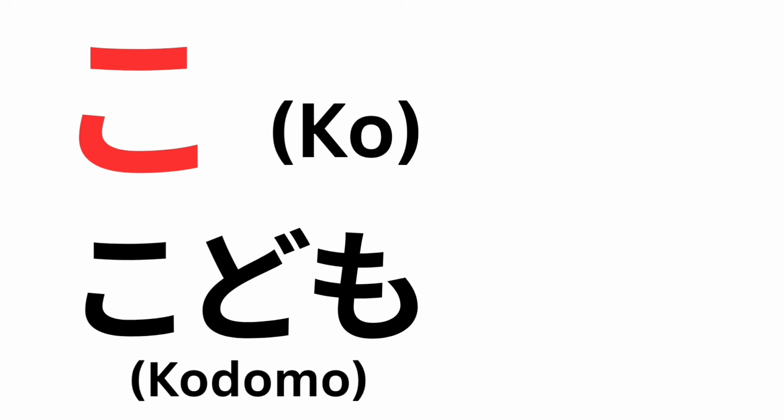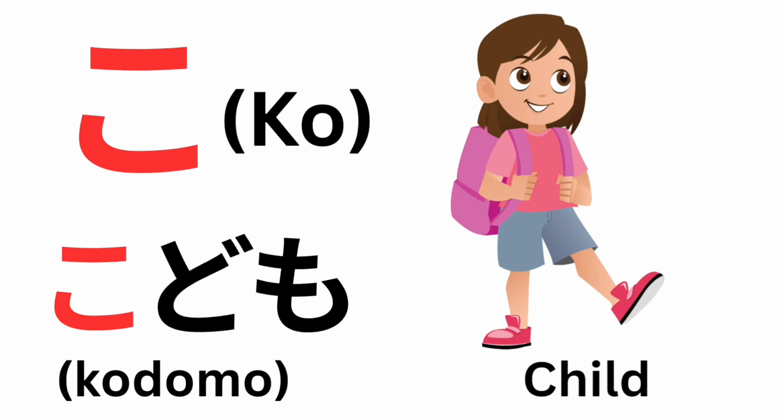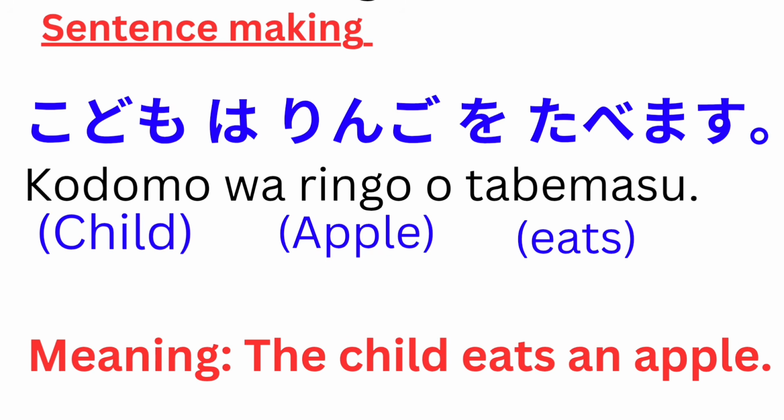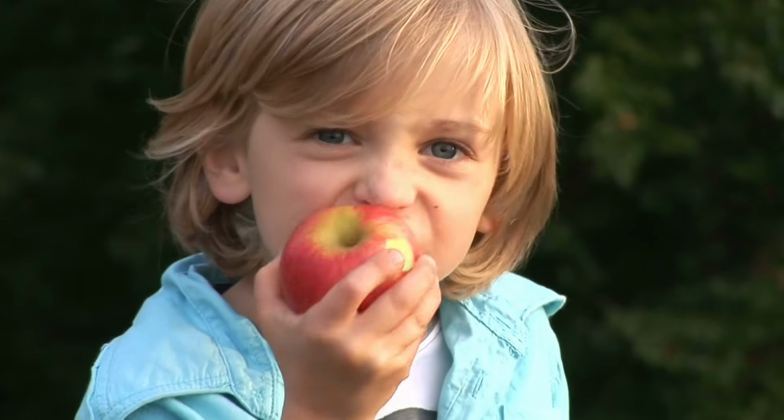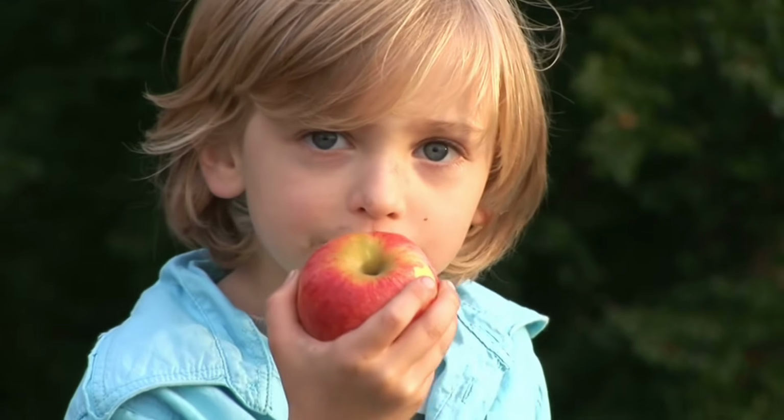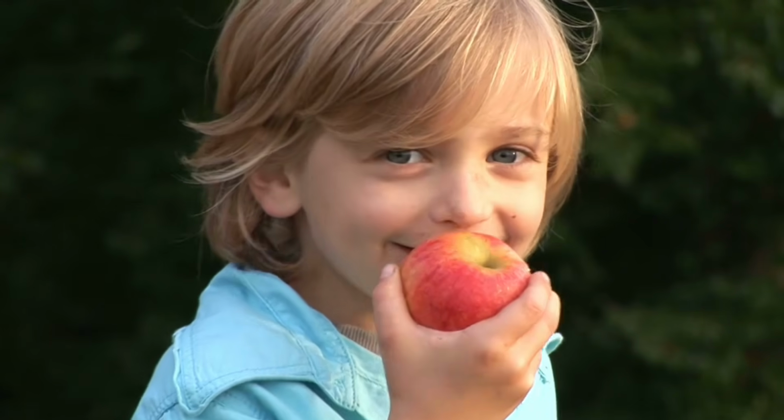Ko. Example word: kodomo. Kodomo means child. Child. Example sentence: Kodomo wa ringo o tabimasu. Meaning: the child eats an apple. Kodomo wa ringo o tabimasu.